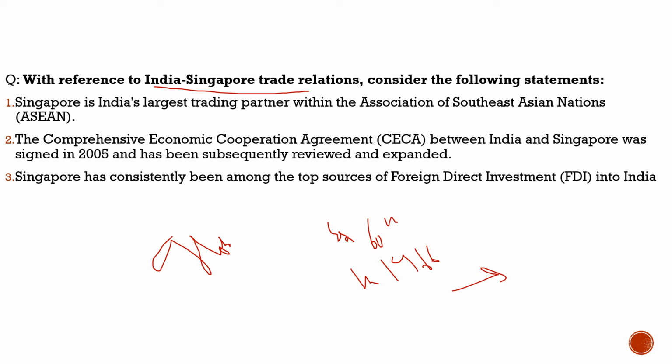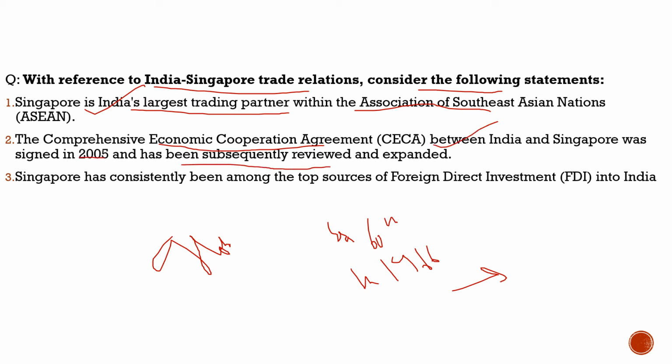So with respect to this, let's try to understand this question and see where we had been till now with respect to Singapore. As the question says, with reference to India-Singapore trade relations, consider the following statements. First statement: Singapore is India's largest trading partner within the Association of Southeast Asian Nations, ASEAN. 100% correct. It is India's largest trading partner within the ASEAN countries. Second statement: the Comprehensive Economic Cooperation Agreement between India and Singapore was signed in 2005 and has been subsequently reviewed and expanded. 100% correct.